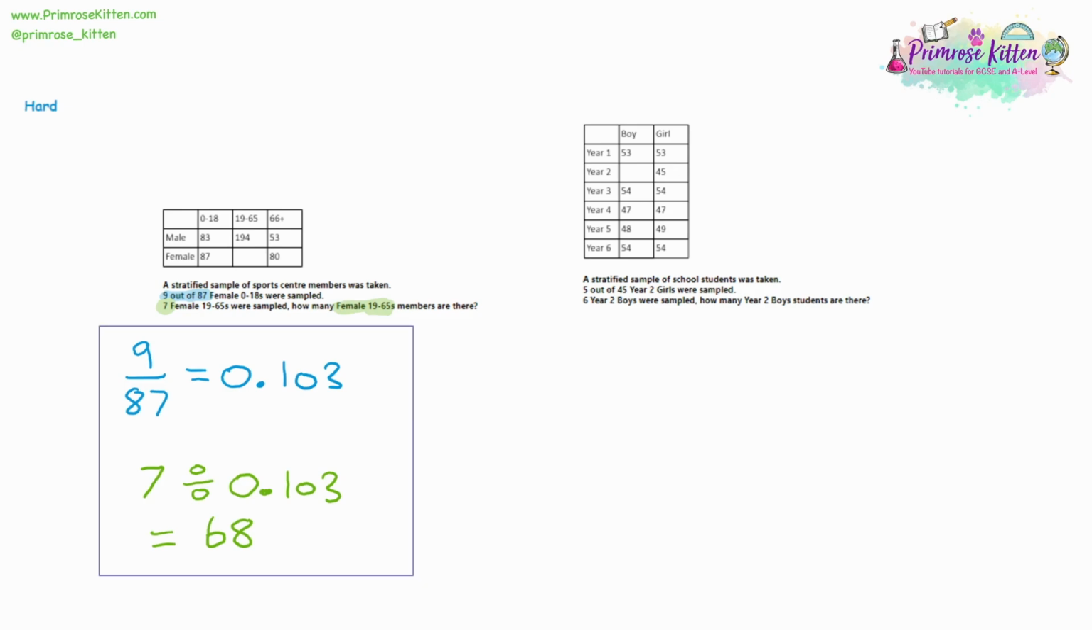And so using that method for the final question, we find our complete set of data. 5 out of 45 were sampled, and this will allow us to find the proportion sampled. And that is 0.1 recurring. Then we'll look at what we're being asked for in the question. We're being asked for the number of year 2 boys in total. We need to know something about year 2 boys, and we do. 6 of them were sampled.